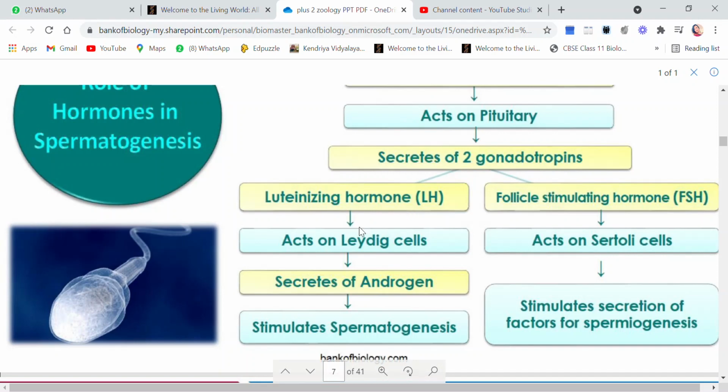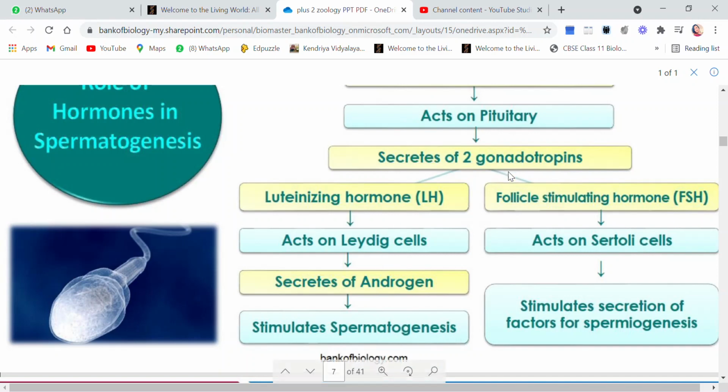Luteinizing hormone acts on the Leydig cells and stimulates them to secrete androgen. Androgens are male sex hormones, and these androgens stimulate spermatogenesis. What is spermatogenesis? The process of the formation of sperms. So androgens stimulate the process of the formation of sperms.